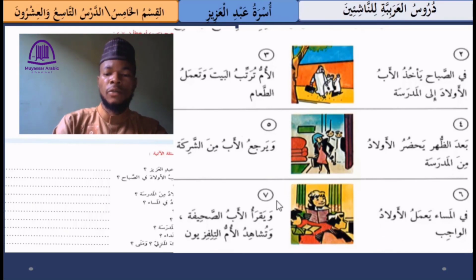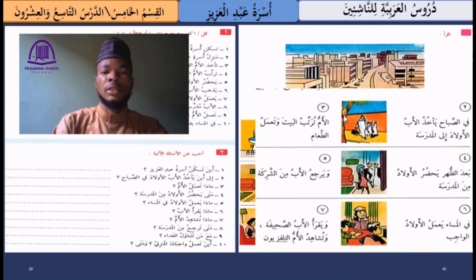So the last one we have ويقرأ الأب الصحيفة. This means, and the father reads the newspaper. الصحيفة means the newspaper. وتشاهد الأم التلفزيون, and the mother watches the television. التلفزيون means the television.